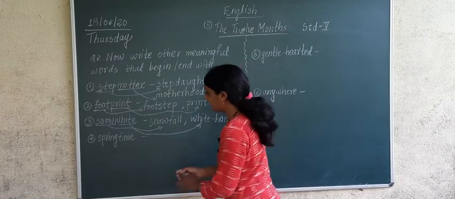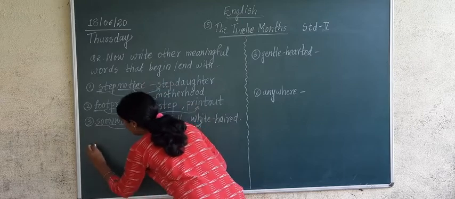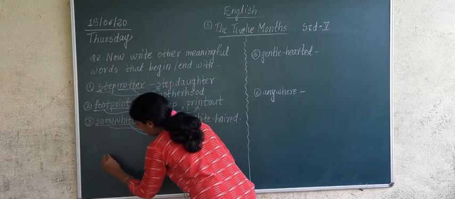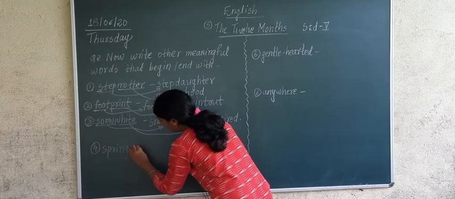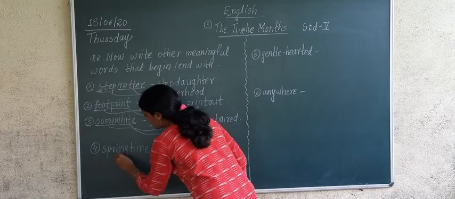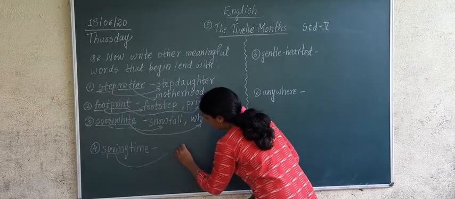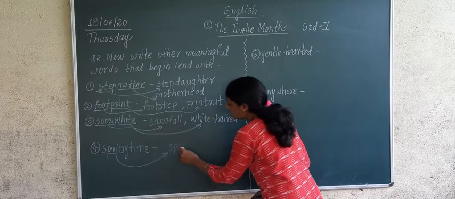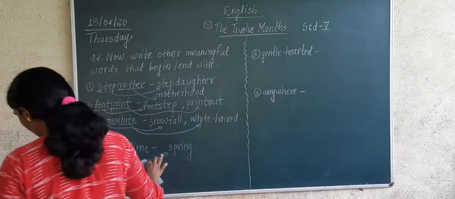Now springtime. When we take this word springtime, I will take it a little downside. Springtime, SPRING. Now I want to take the first word spring. When I take the first word spring, which word, if I combine two words with spring, will become something meaningful?